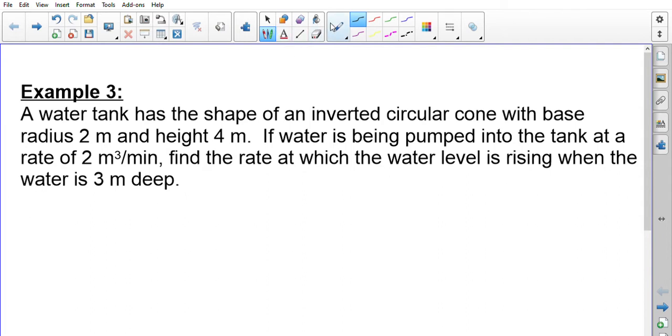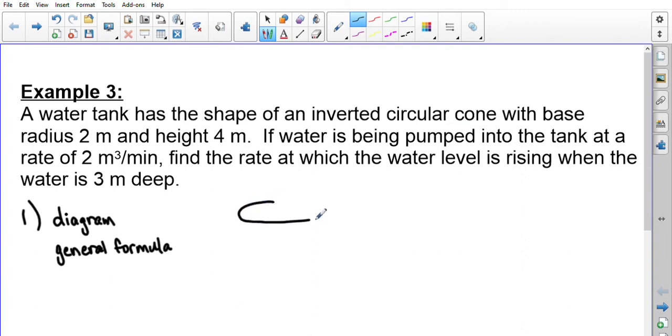We start with the first step, which is our diagram and a general formula. Now in this particular question, they're talking about this inverted circular cone. I'm going to go out on a limb and say that we have some kind of a cone that is shaped like this.